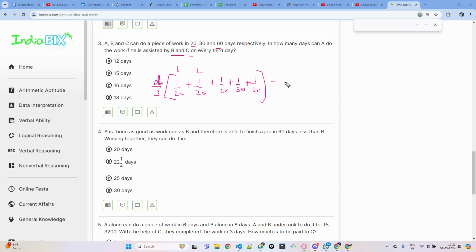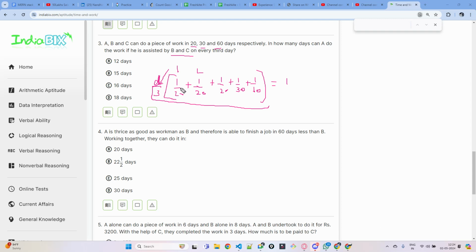And this will be equal to 1. The complete work is 1, right? So this part of the work multiplied by the number of days, they will complete the work. And from this, can you find D? Okay, try to find it.